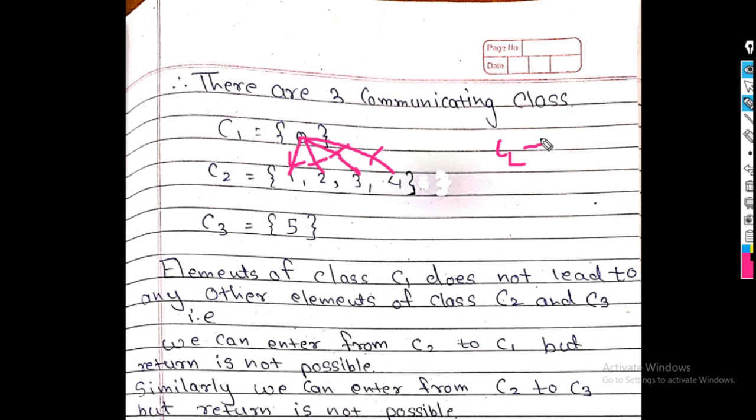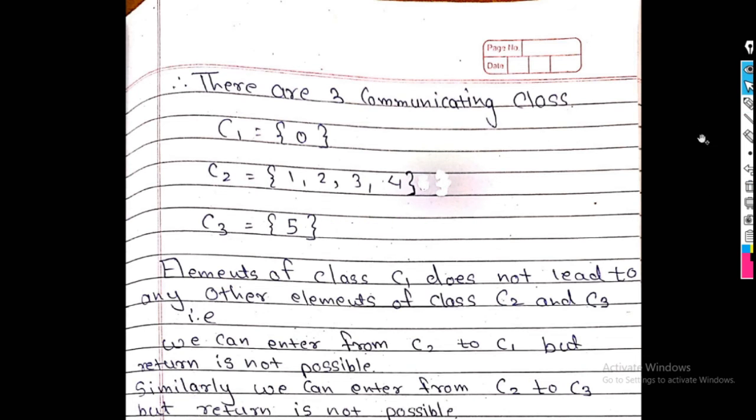C2 to C1 is possible, but C1 to C2 is not possible here. Similarly, C2 to C3 is possible, but C3 to C2 is not possible.